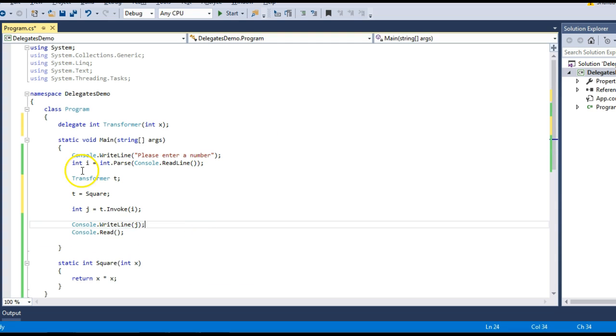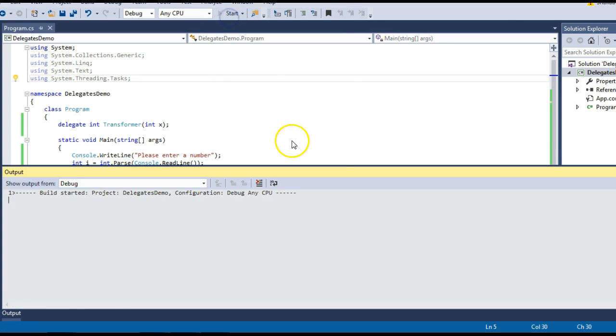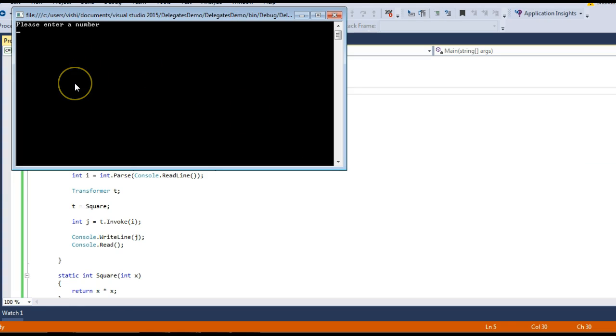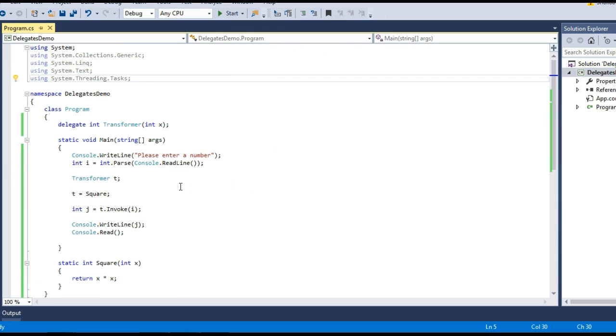So I am not using the program class directly to invoke this square function. I am using a delegate to do so. My delegate is invoking my square function. Now let's try to run this program. It asks me to enter a number. Let's enter 20. The result should be 400, and it gives me 400. So this is working as it was working before. The only difference is that we are using a delegate to invoke this square function.